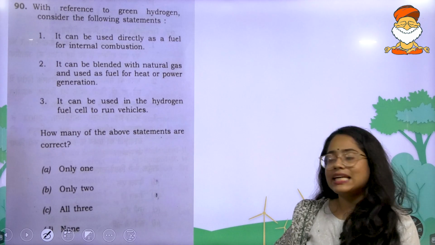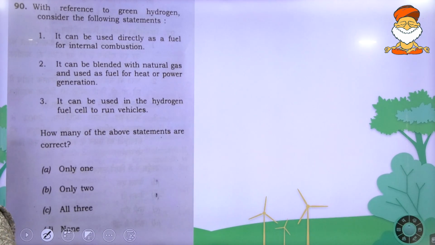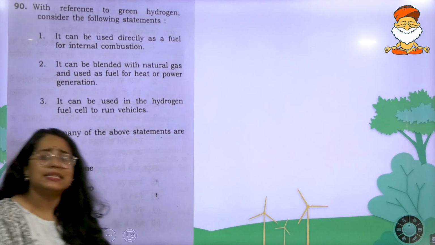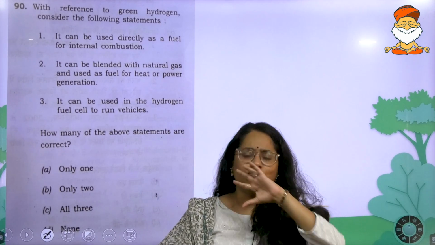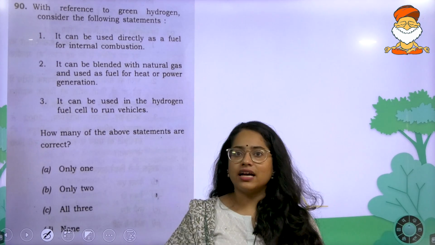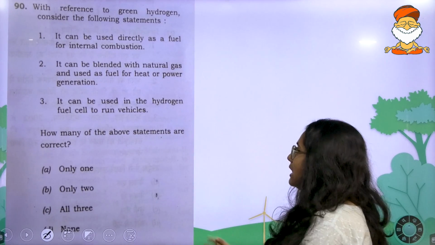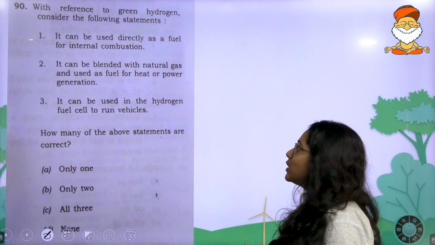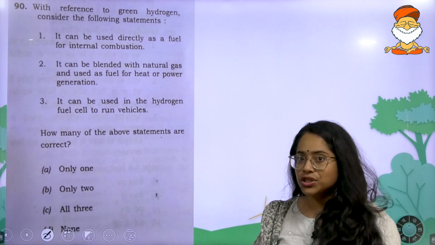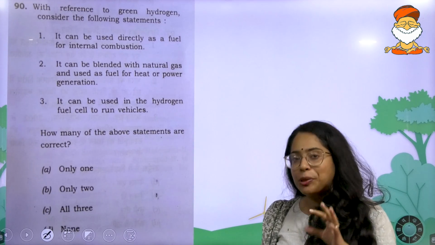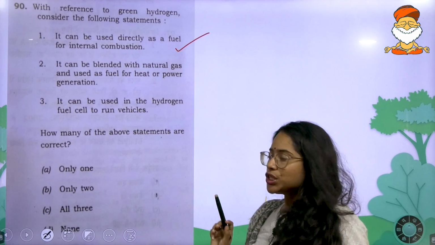Moving on to the 90th question. With reference to green hydrogen, consider the following statements. Again, as expected, there were two questions on green hydrogen. This was very much expected because there was so much buzz going around it. Green hydrogen can be used directly as a fuel for internal combustion. Yes, it can be used, but as I had mentioned, the efficiency is not on par with other options, but it can be directly used as a fuel.